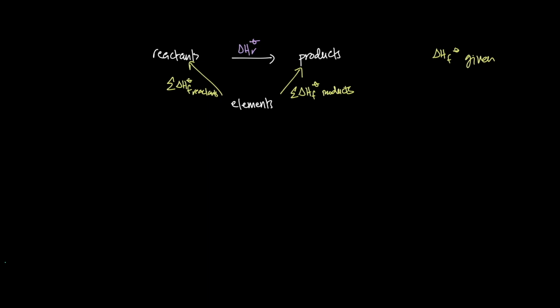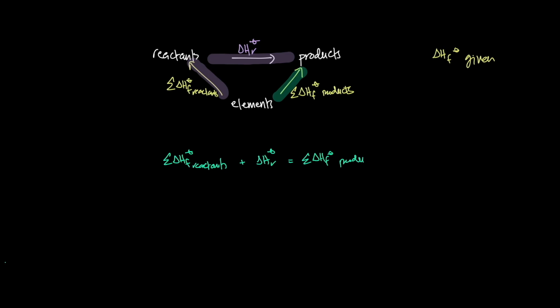That elements can first be converted to reactants and then reactants can be converted to products, or elements can be directly converted to products. So what that tells us is that the delta H formation of the reactants plus the enthalpy change of the reaction itself is equal to the formation of the products, right?